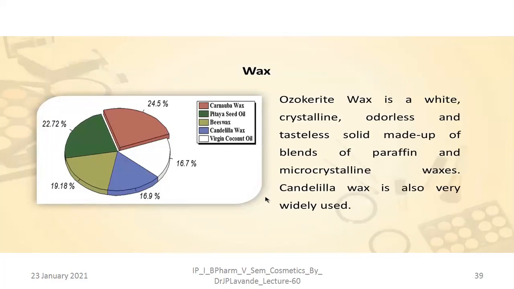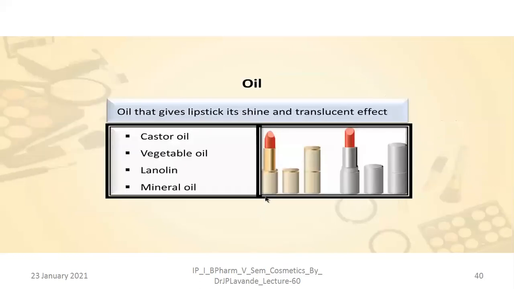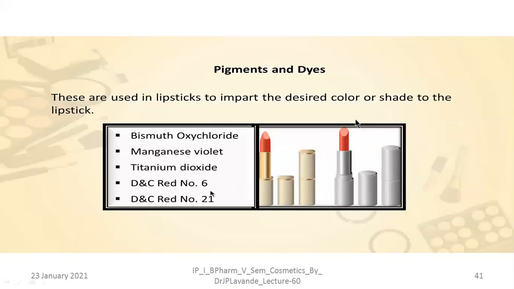Candelilla wax is also very widely used in lipstick preparations. Oils are added to give lipstick its shiny and translucent effect. Castor oil, vegetable oil, lanolin, and mineral oil are very widely added in cosmetic products like lipsticks.